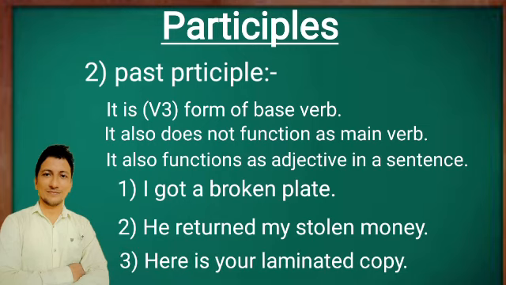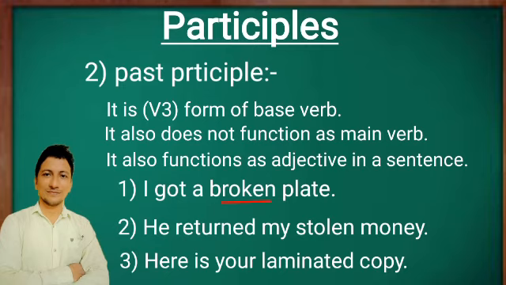Now you have three examples on the screen. In the first example, "got" is the main verb, and it is showing us simple past. That's why it is a finite verb. And in the same sentence, we have "broken," which is the third form of break, and it is telling us more about "plate," and plate is the noun in the sentence. So, "broken" is the third form, which is modifying the noun "plate." That's why it is a past participle in the first example.